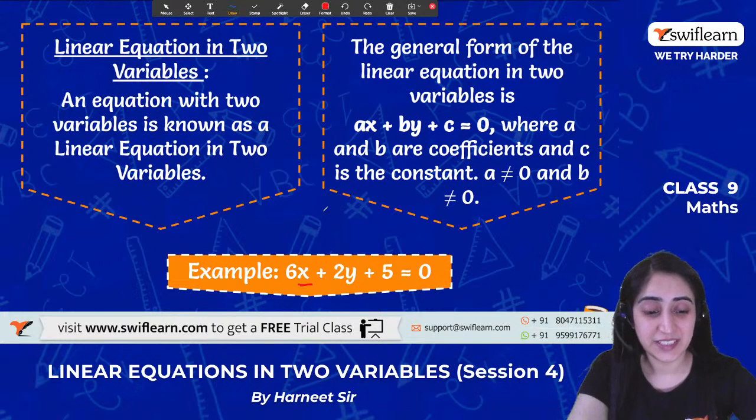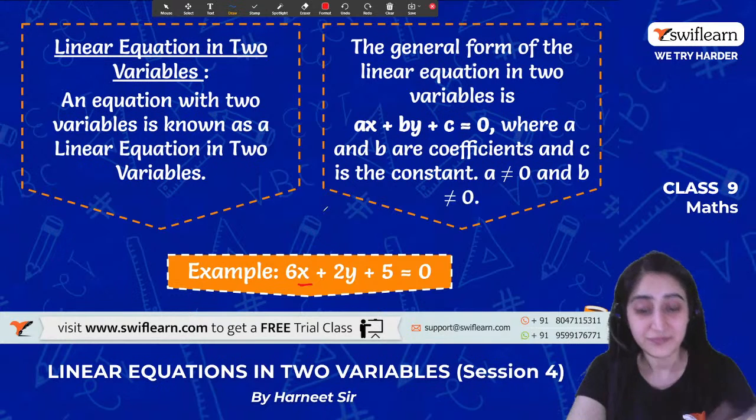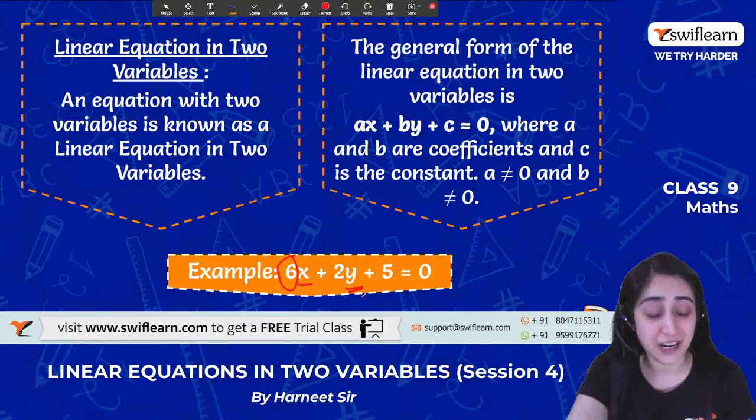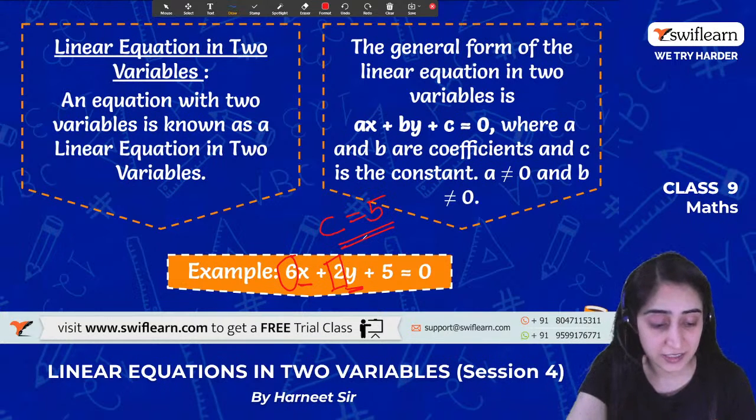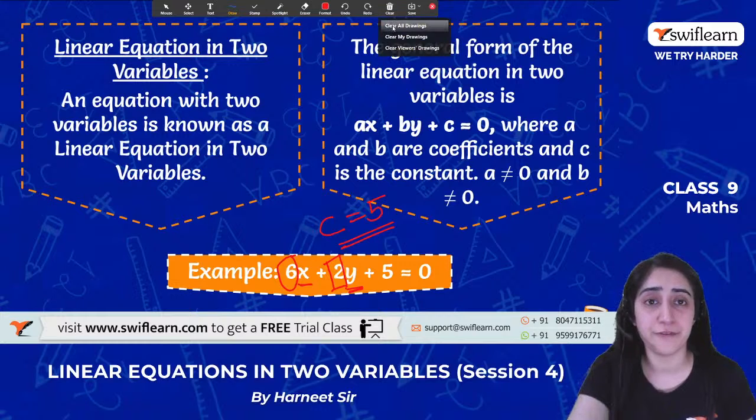That's right. The coefficient of x is 6, which is standing ahead of it. And what is the coefficient of y? The coefficient of y is 2. Very good. And what is c? c here is 5, which is a constant. Beautiful. Well done.